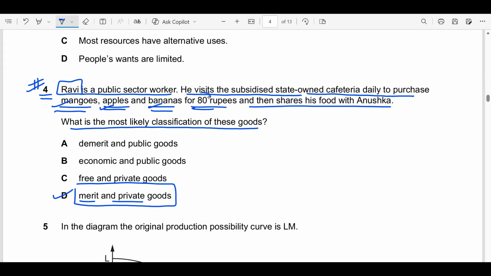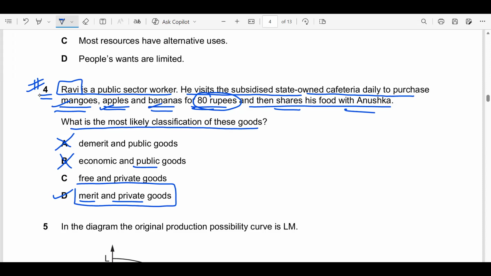There's a price charged for them, 80 rupees. They are not free of cost and they are rival in consumption. Because Ravi has to share them with Anushka. Obviously, if Ravi consumes some of the apples, mangoes, and bananas, it leaves a lesser amount of these fruits for Anushka to consume. So they are not demerit goods because they offer health benefits. They are not public goods at all. Why are they not public goods? Because they are rival in consumption and they are not free of cost.